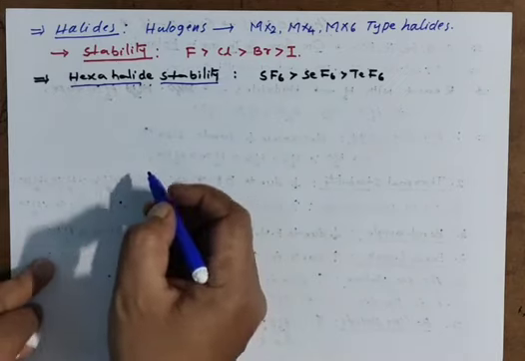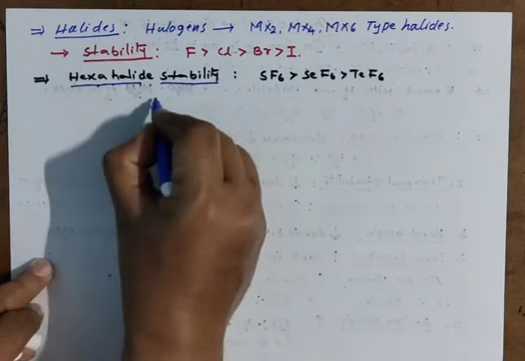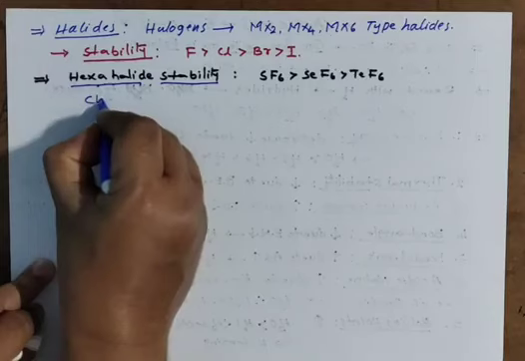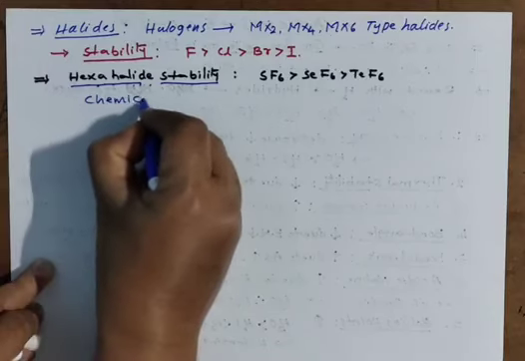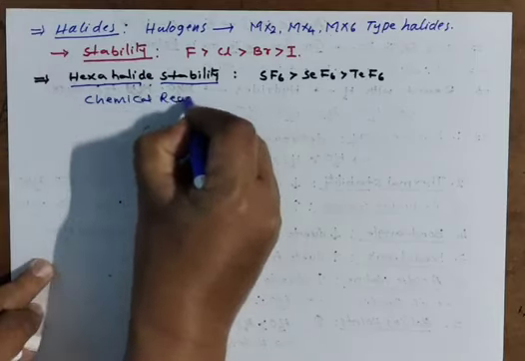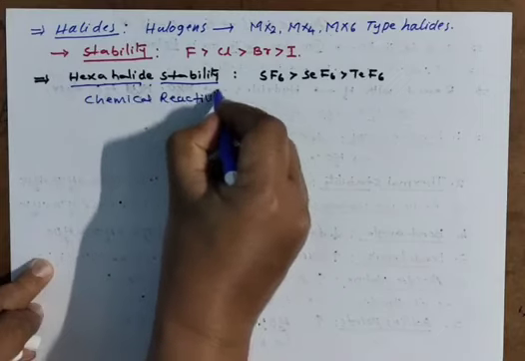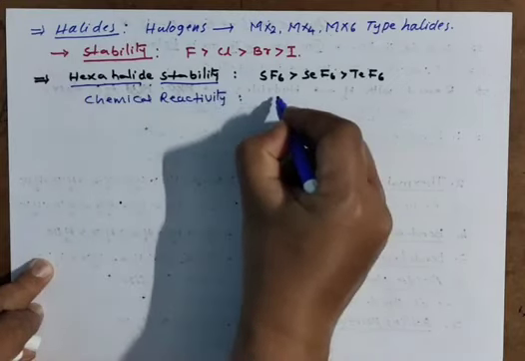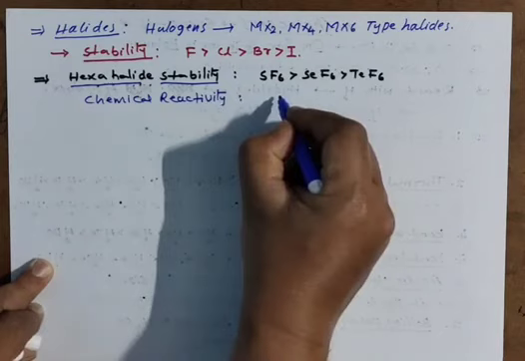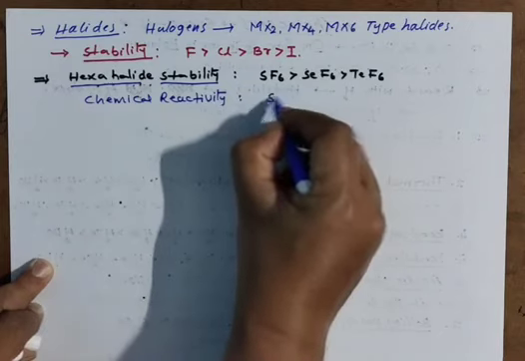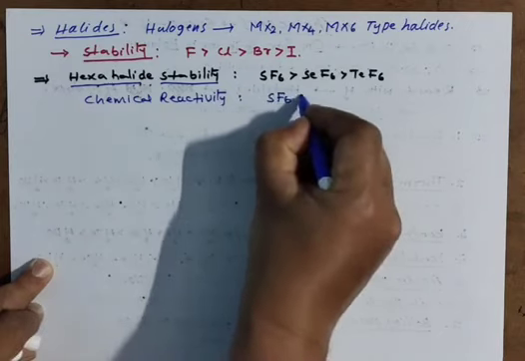And the chemical reactivity, this is also very important. Chemical reactivity of these halides, you know very well: if it is more stable, then it is less reactive.